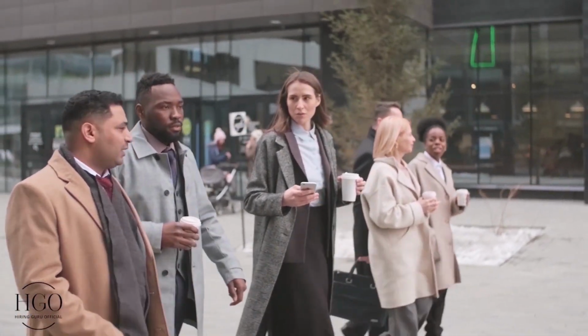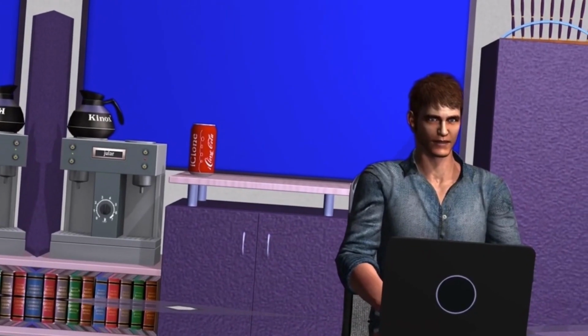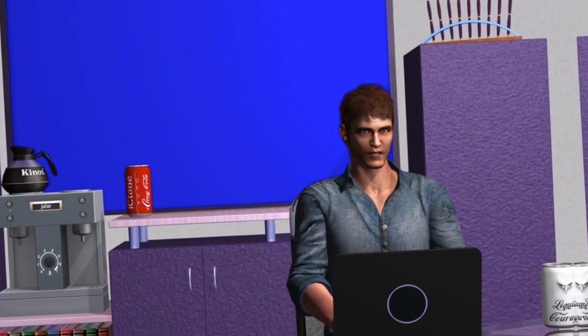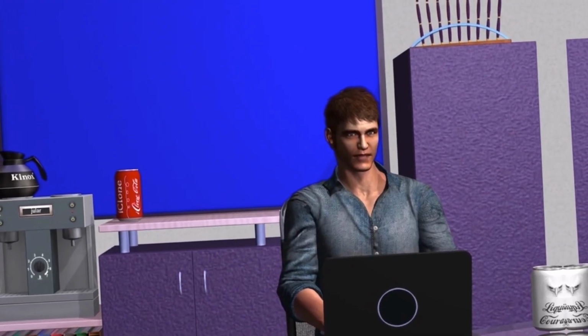Let's understand through an example. He cooks hamburgers and leaves his dirty dishes in the sink all night.